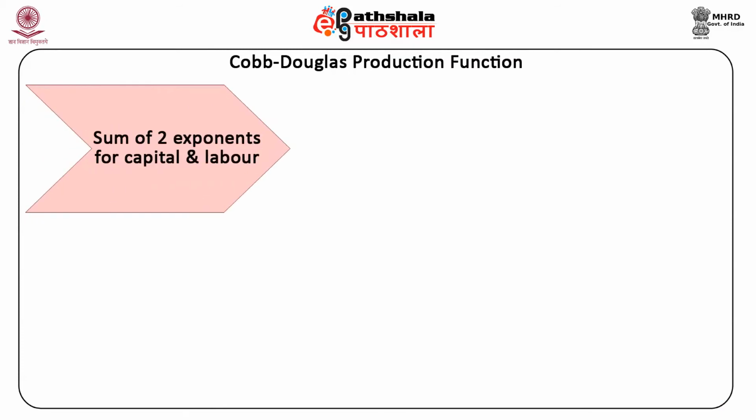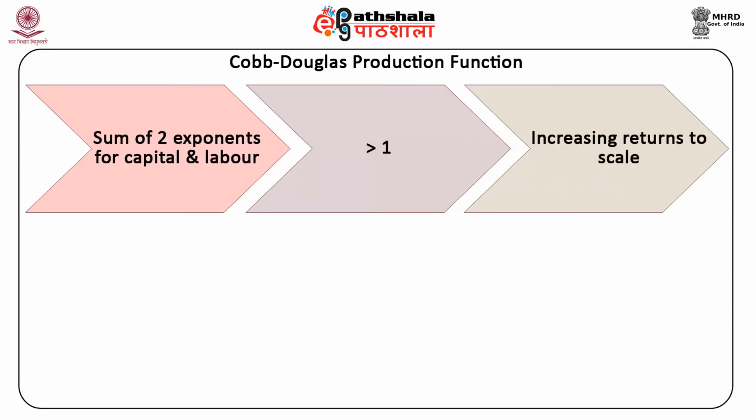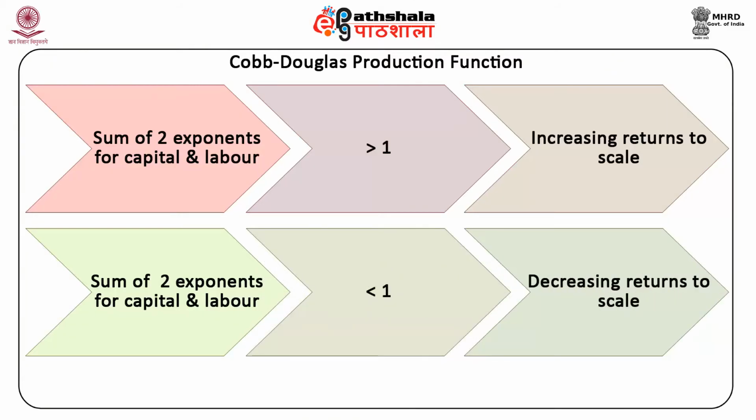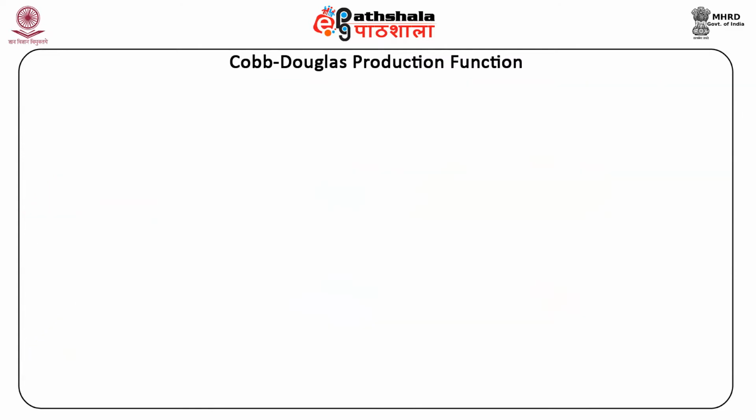If the sum of the two exponents for capital and labor is greater than 1, then the function exhibits increasing returns to scale. And if the sum of the two exponents for capital and labor is less than 1, then the function exhibits decreasing returns to scale. Isoquants are convex to the origin. Under the Cobb-Douglas production function, isoquants are convex to the origin.